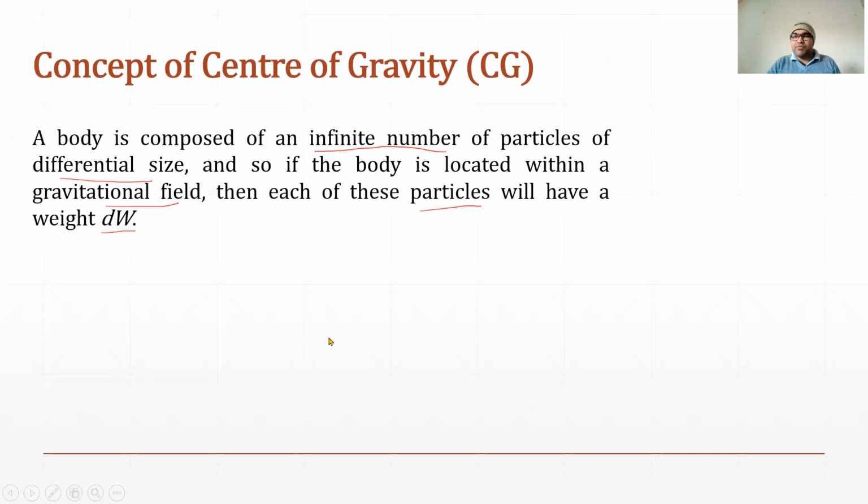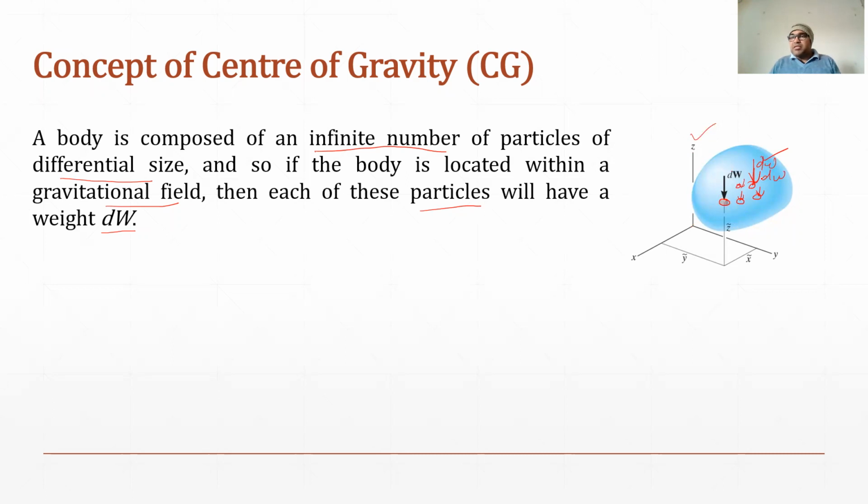If we look at the figure, say for example this is a body, and it is composed of very small differential elements. These elements will have their own weight, say all have dw. You can see these weights will be along a single axis, in this case along the z axis.